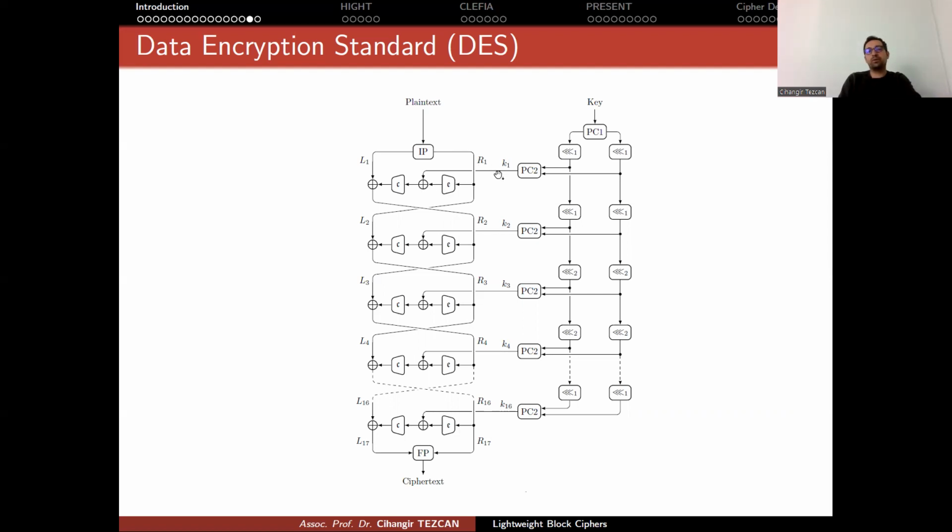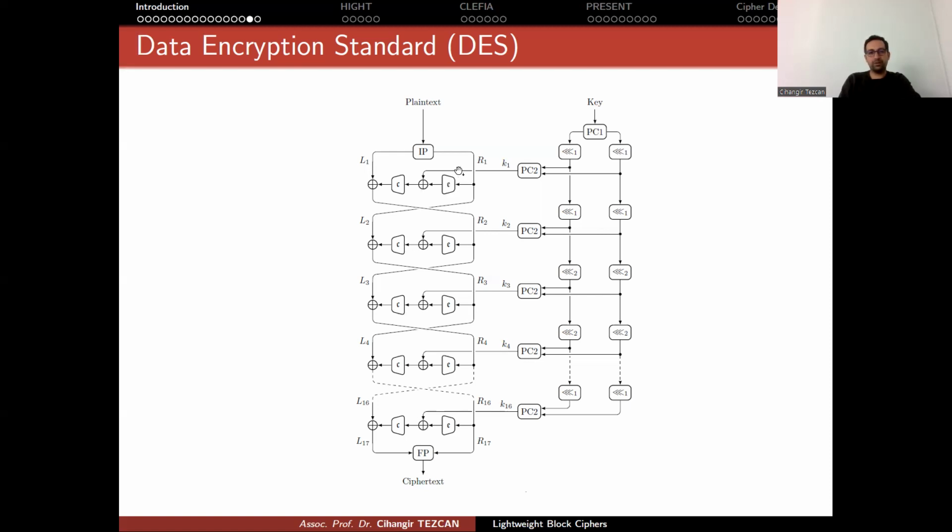Then you XOR it with your 48-bit round key. Here you perform S-box operations, then permutation, then XOR with the left part. So 48 bits are shortened here to 32 bits. So this way you XOR it. Now, so you modified the left part, but right part, nothing happened to the right part. So in the next round, it becomes the left part, and the left part becomes the right part. So you keep doing it 16 times, okay?